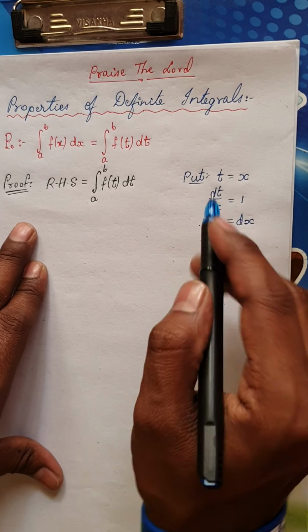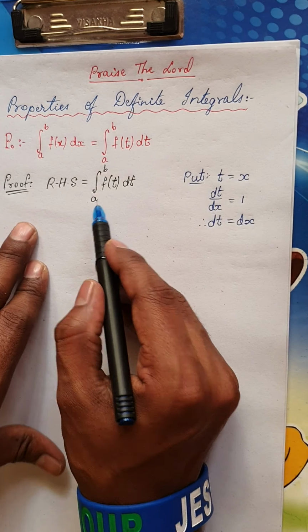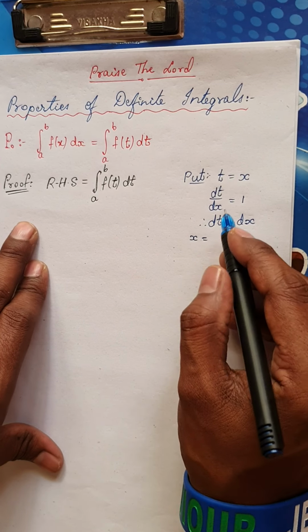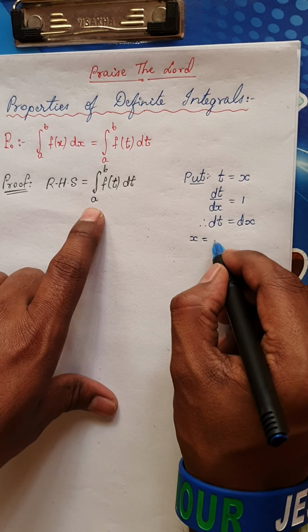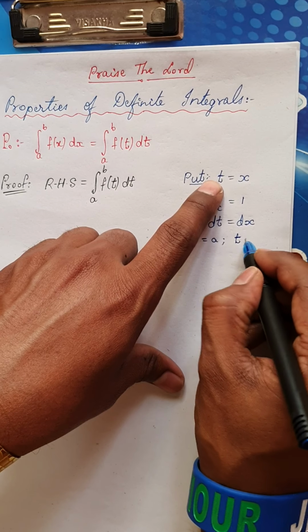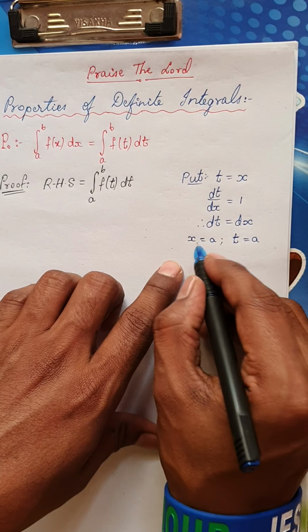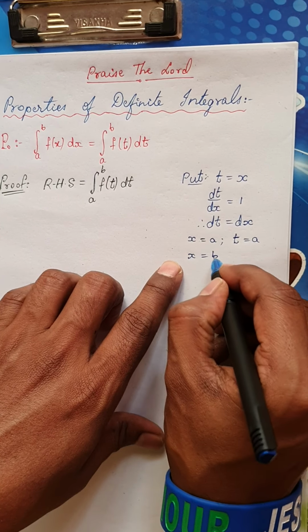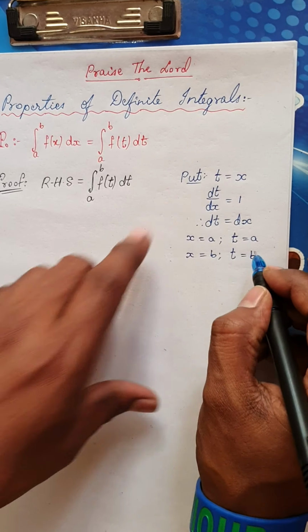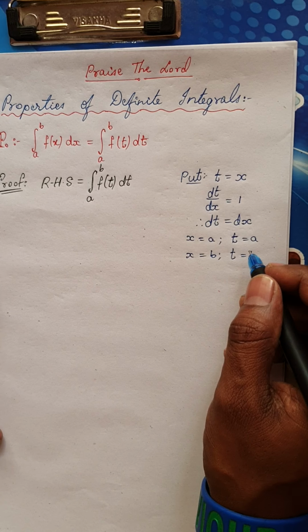Now remember, this is a definite integral, so when you substitute things, you have to substitute the limits also. When x is equal to a, t will be a as it is. Similarly when x is equal to b, t will be b. That means there is no change in the limits.